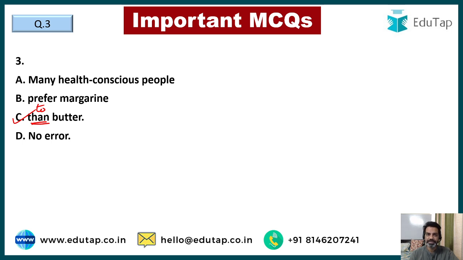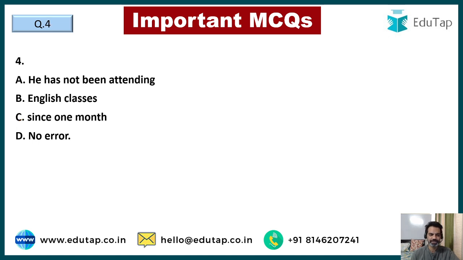It can be paired with rather than, right? I prefer juice rather than coffee. So that is correct, but only than cannot be used with prefer, only to is used individually. Many health conscious people prefer margarine to butter. Alright guys, moving to question number 4.